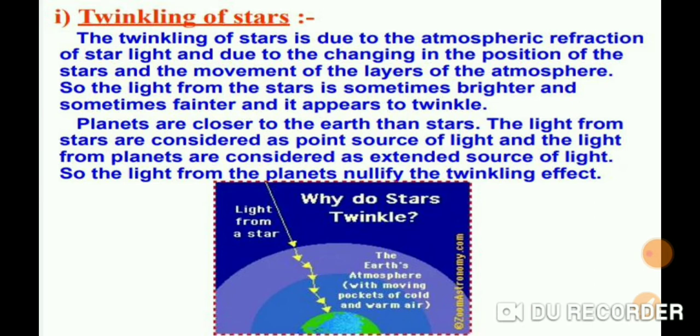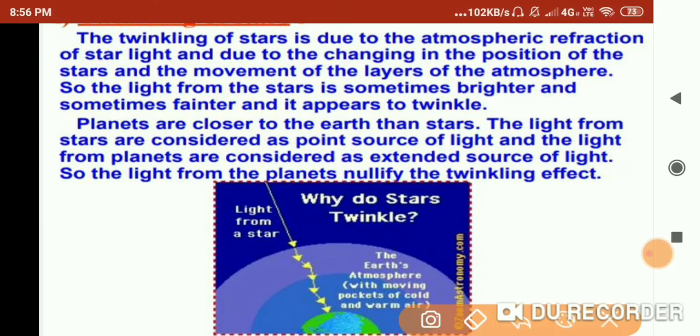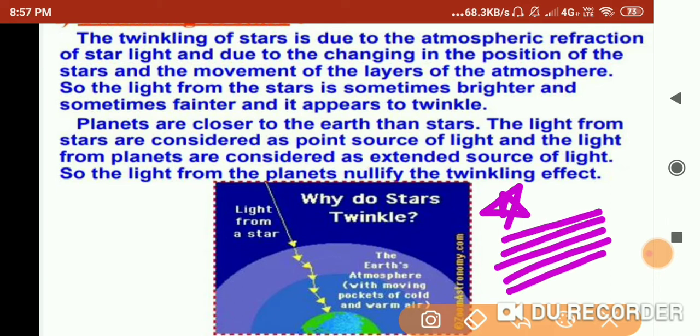Another one is the twinkling of stars. To us, stars appear to twinkle, right? We see that stars twinkle at night, but in actuality they are not twinkling, they give the same constant light, but for us they seem to be twinkling. The reason is that when light from a star reaches us, it passes through the atmosphere and suffers continuous refraction. This is the star, and it is far from the earth.